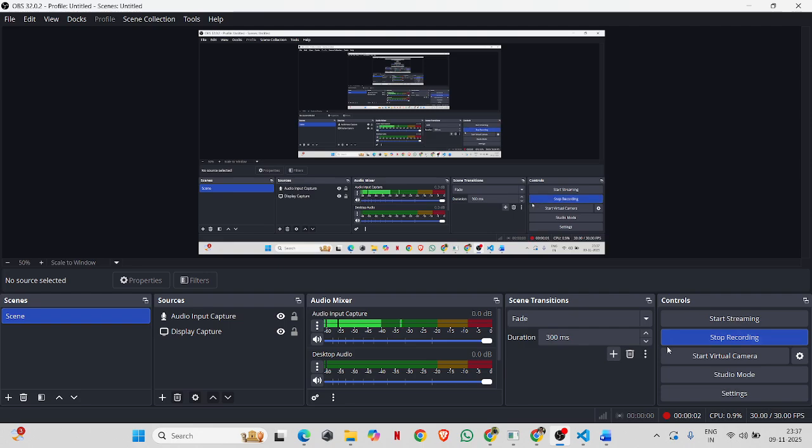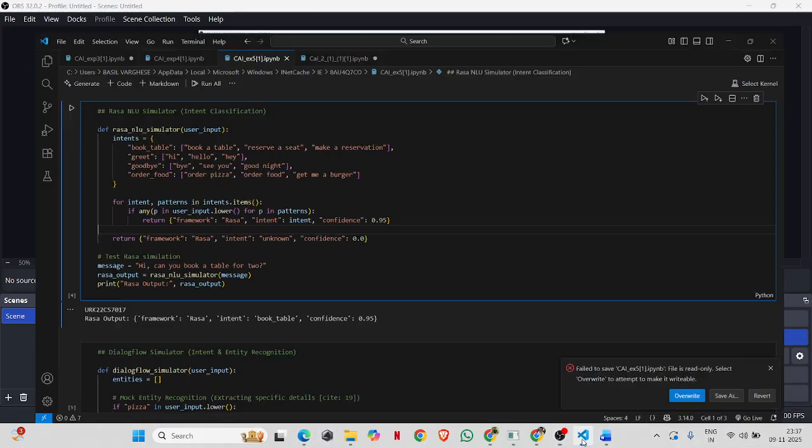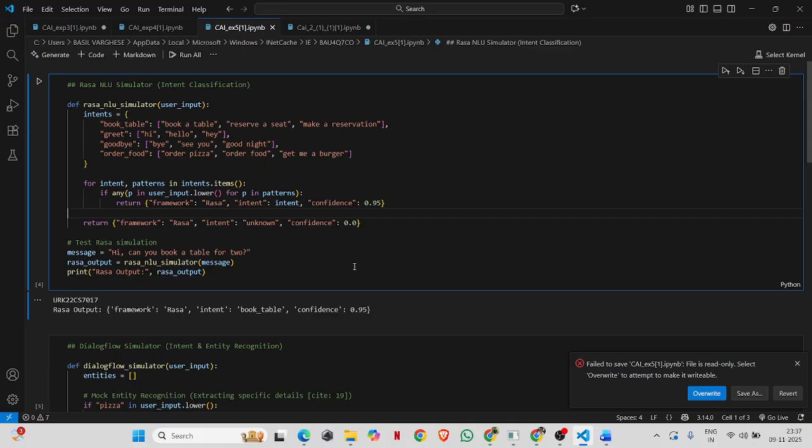Hello everyone. Today I'm going to explain the fifth experiment of conversational AI, that is chatbot framework. Also, I'm going to explain the simple RASA NLU simulator that performs intent classification.